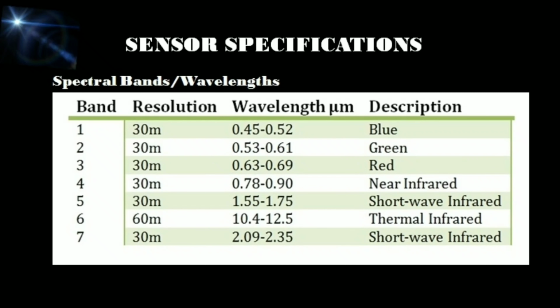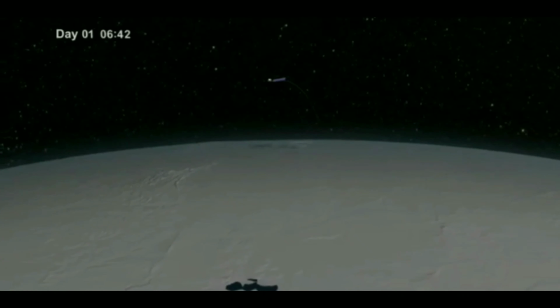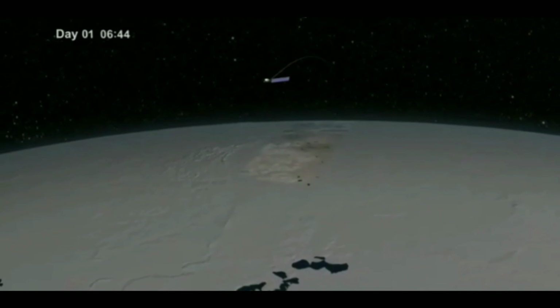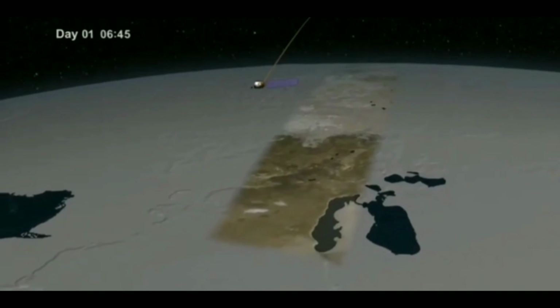The band wavelengths were chosen for their value in discriminating vegetation type, water penetration, plant and soil moisture measurements, and identification of hydrothermal alteration in certain rock types. All of the bands have a 30 meter pixel size except band 6, which has a spatial resolution of 120 meters.